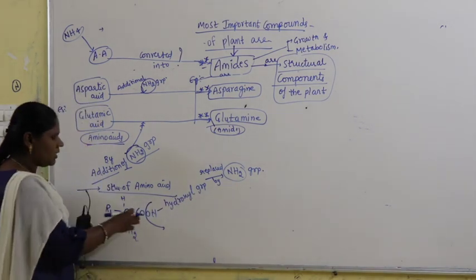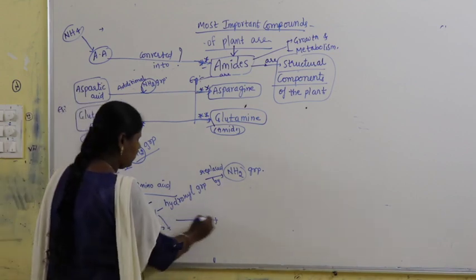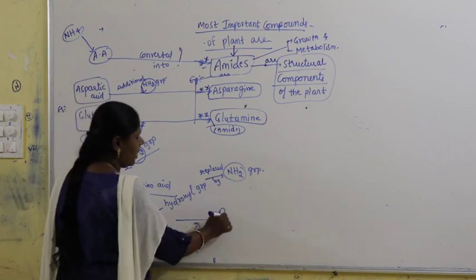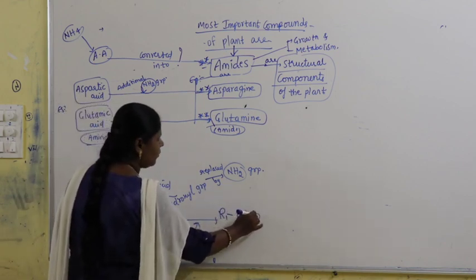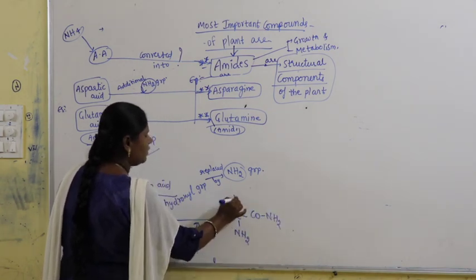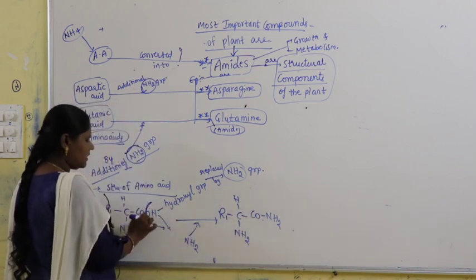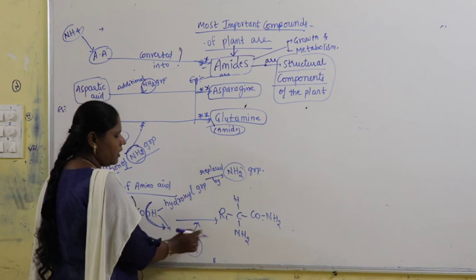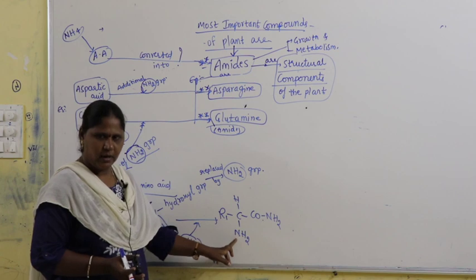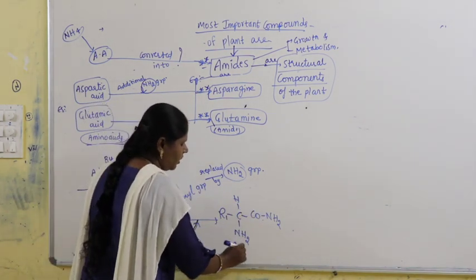What is the meaning of this? The hydroxyl group is removed, it comes out. In this place, one more amino group is added. As a result of this, we get R1 CH CONH2. Already C is having amino group and here is H. One amino group is already there, but here the hydroxyl group is replaced with the addition of an amino group. So already one amino group is there in amino acid, and additionally one more amino group is added, then it becomes what? Amide.